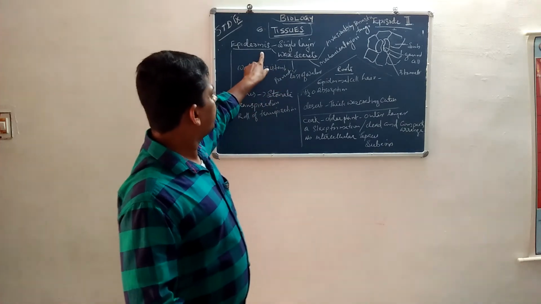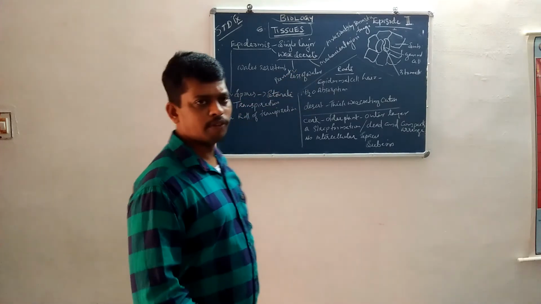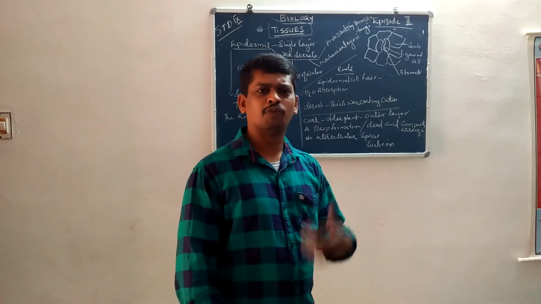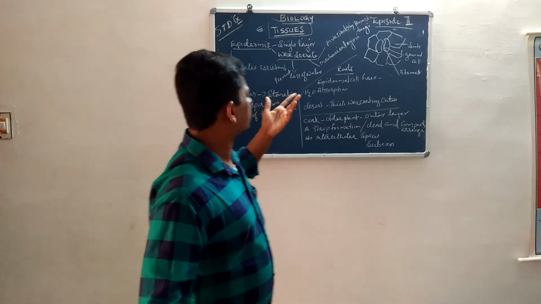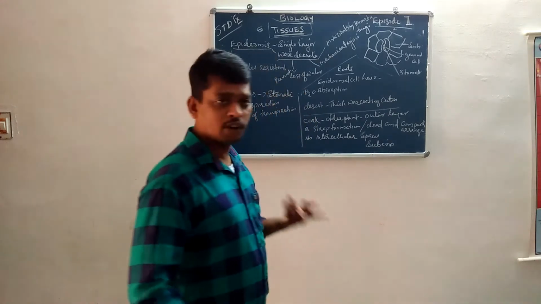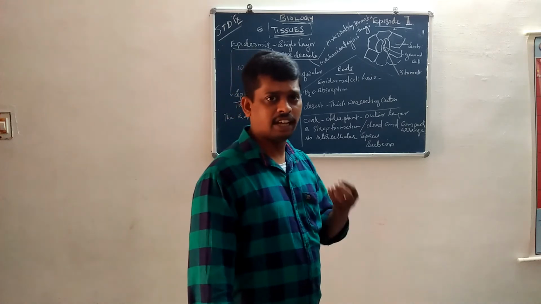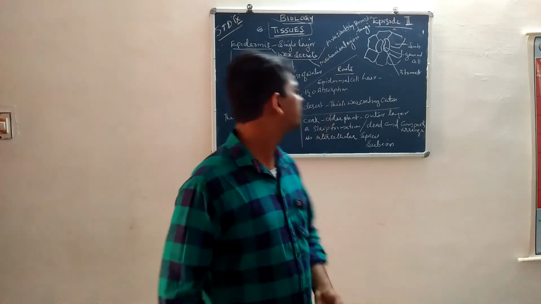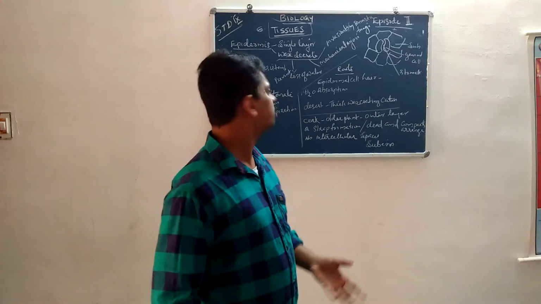Then epidermis secretes wax. For what purpose? It secretes wax for water resistance, to prevent the loss of water, to prevent parasitic infections like fungus, and to prevent mechanical injuries.